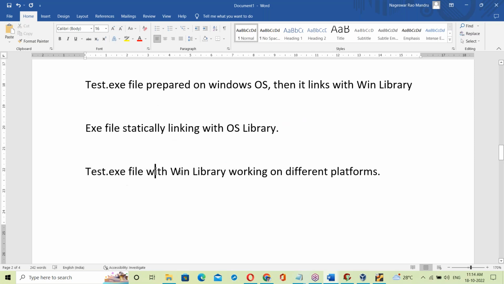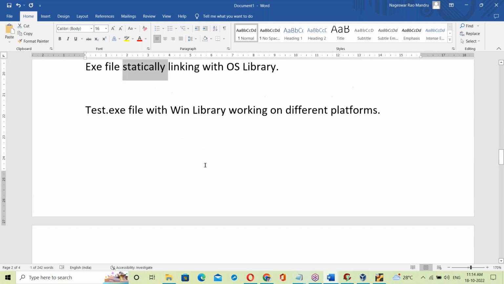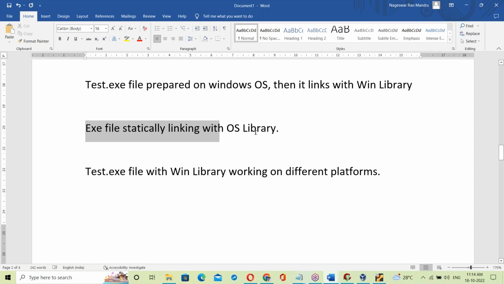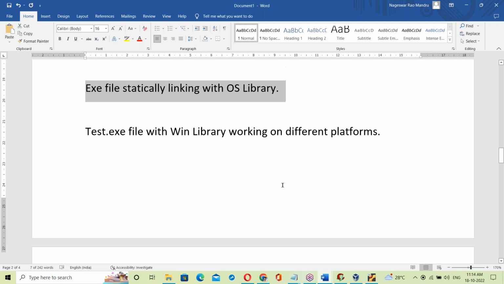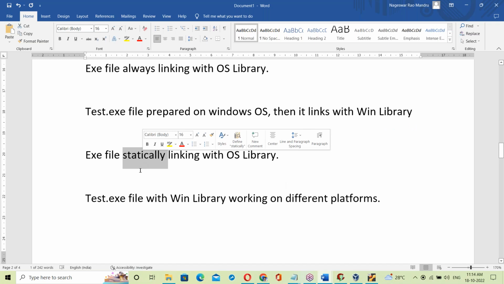The test.exe file is linked with the Windows OS library, and that link is fixed and never changes. That is nothing but static linking. Since the exe file is statically linked with the OS library, it is OS dependent. I think some confusion is still there about static linking, but once dynamic linking is clear, you can understand this also.